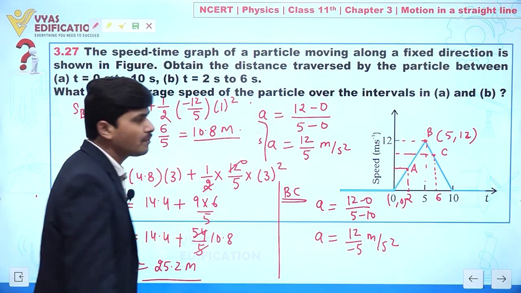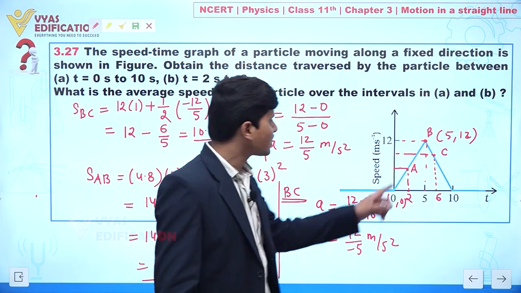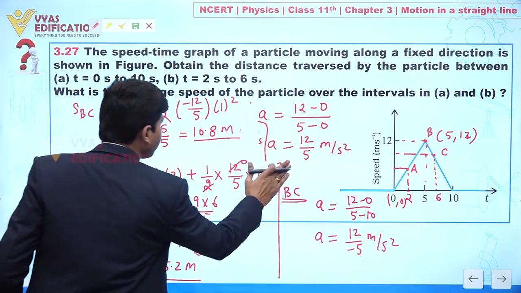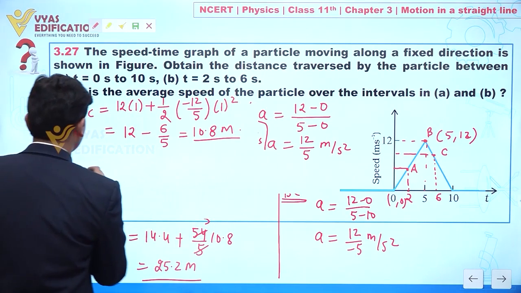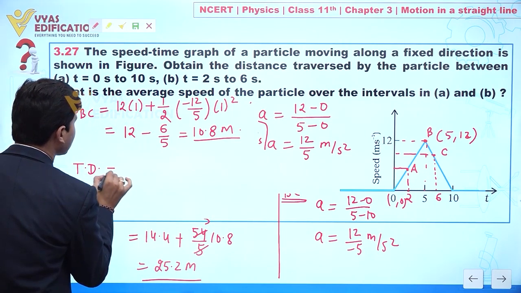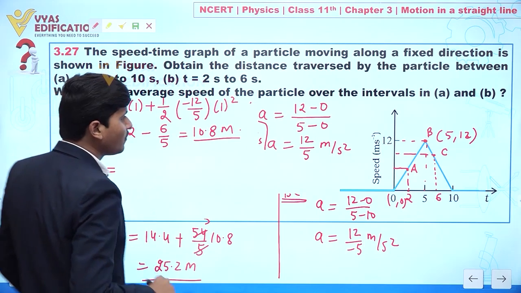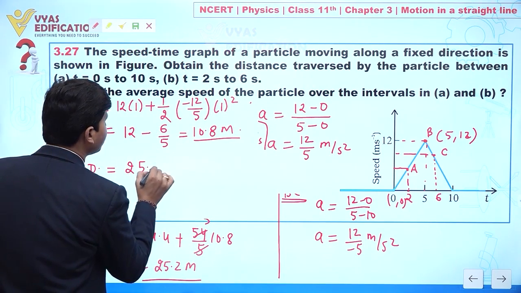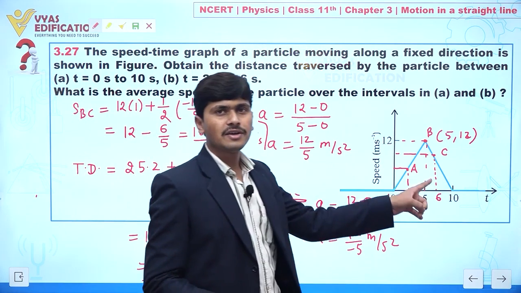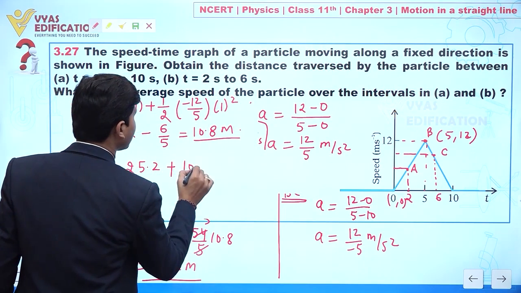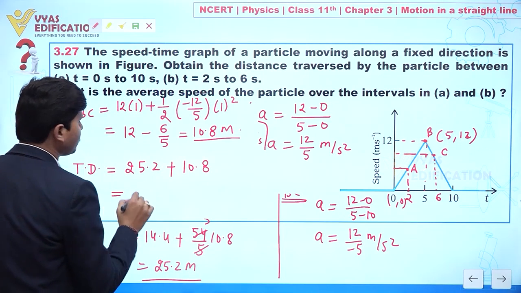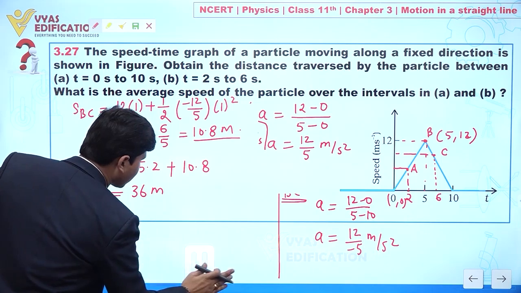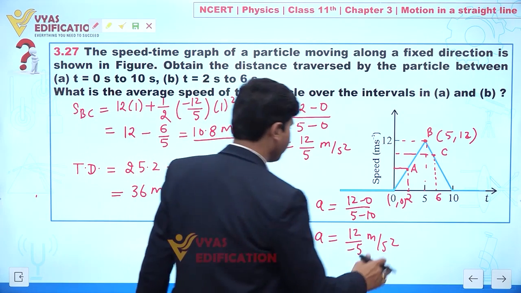Clear? So from here we can say what is the total distance covered from A to B and then B to C. So directly we can say total distance is equal to what? First A to B, A to B we have 25.2 plus B to C we have distance 10.8. Clear? So from here you can say this is 36 meter. So total distance covered we have 36 meter.